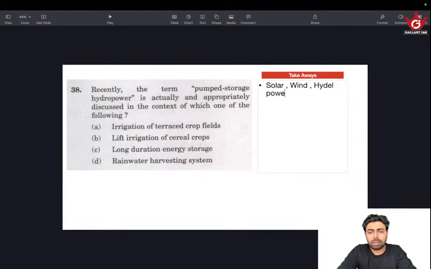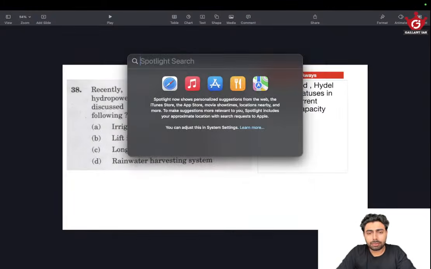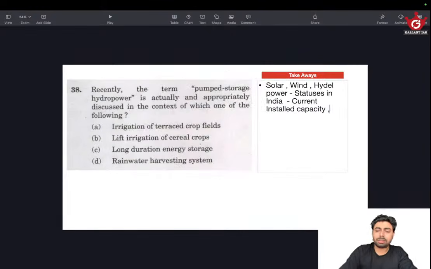Takeaway: there is no particular takeaway from this, but still have an idea about solar, wind and tidal power status in India, like current installed capacity, then state rankings. This helps, but no need to look at it right now.